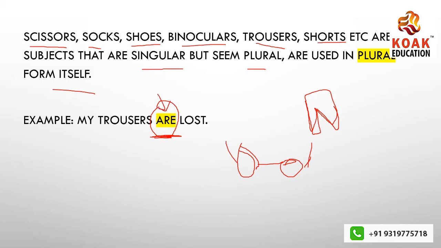So we cannot use them with singular verbs, and you cannot remove the s or es. You cannot say scissor. This is one common mistake. Where is the scissor? I lost the scissor. I need a scissor. That's wrong. There is nothing as such scissor. You have to make use of scissors. Scissors is what exists and not scissor. Make sure. Scissors, trousers, shorts. Please bear this concept in mind.